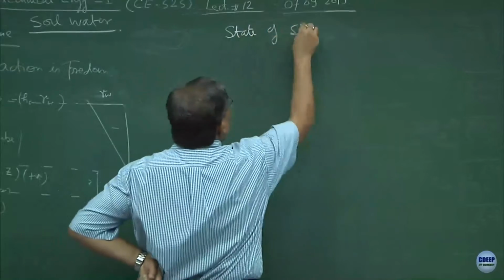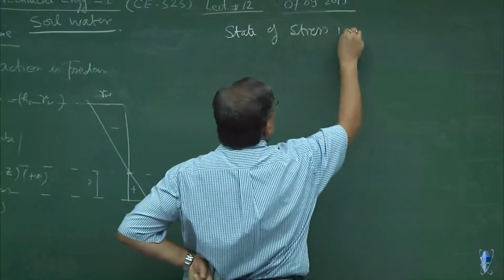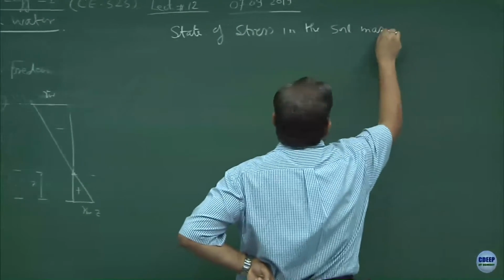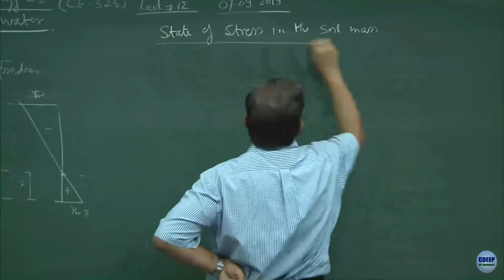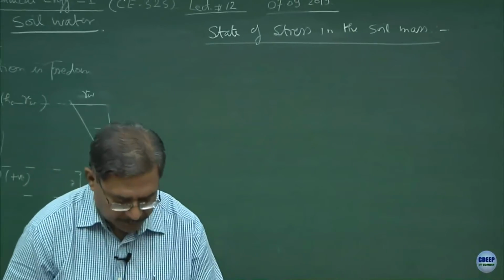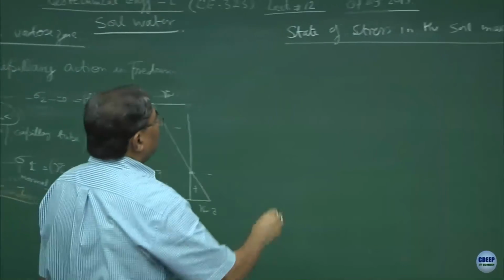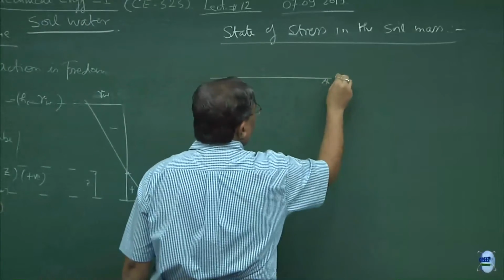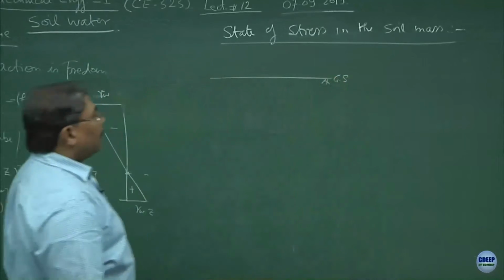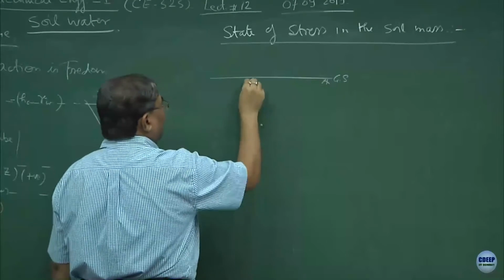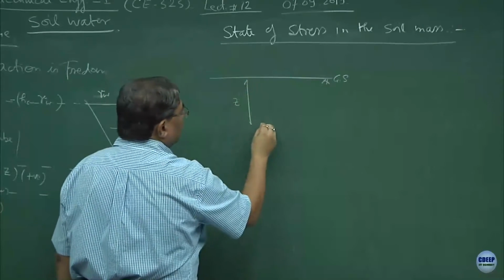State of stress in the soil mass. Let us start with the simple ground surface, and at a depth z, I want to find out what is the state of stress.